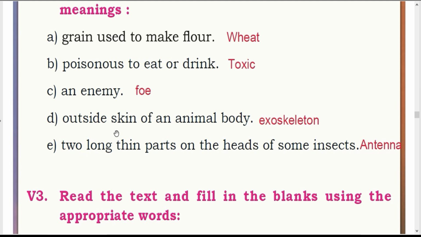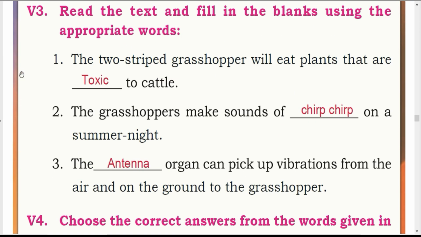D. Outside skin of an animal body. That is exoskeleton. E. Two long thin parts on the heads of some insects. That is antenna. We continue to next heading. V3. Read the text and fill in the blanks using the appropriate words. First one. The two-striped grasshopper will eat plants that are dash to cattle.